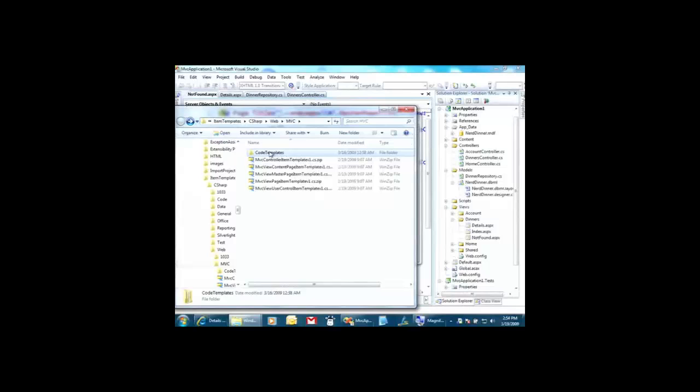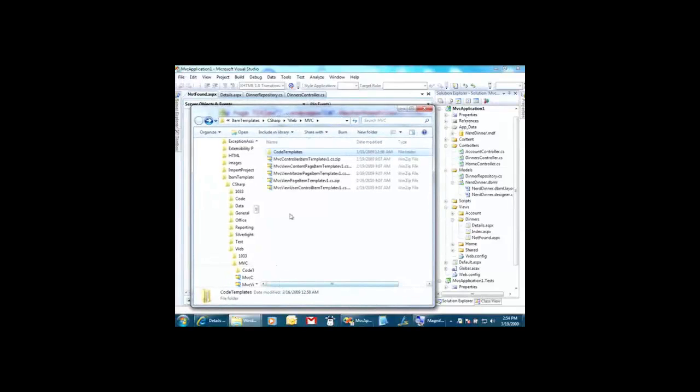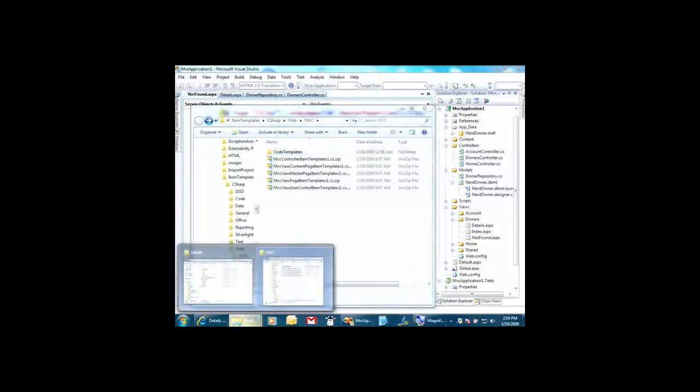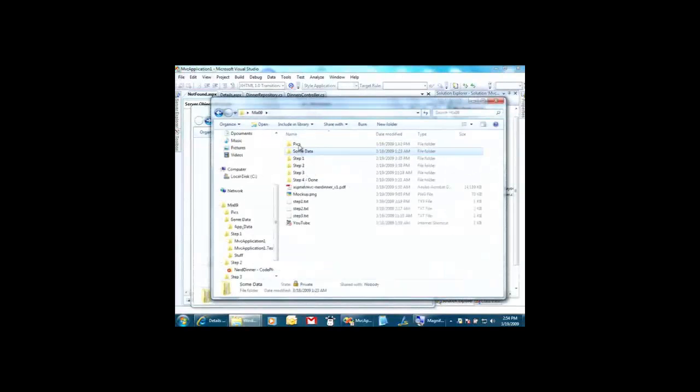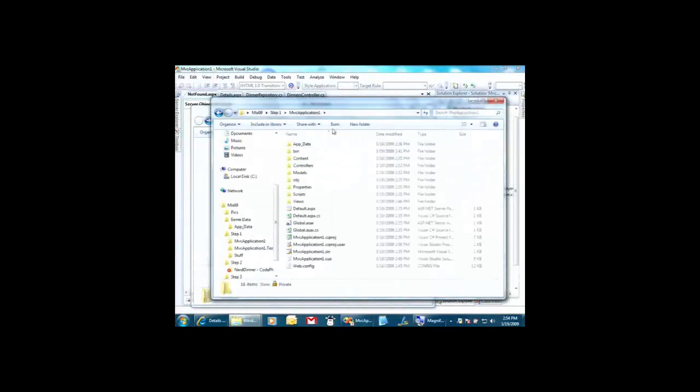Where's Phil? Where do I drag it, Phil? Drag it to the root, he says, and it doesn't work. I think it's because I blew away Explorer earlier and ran it as admin. When you have something running as admin and something that's not running as admin, you can't drag things between them, which is stupid of me to run Explorer as admin.